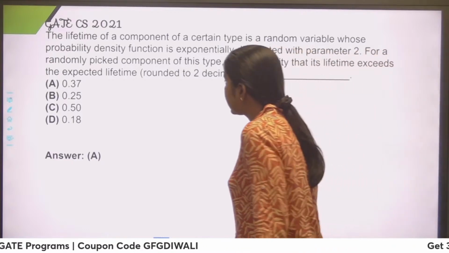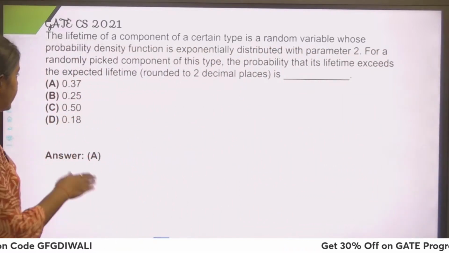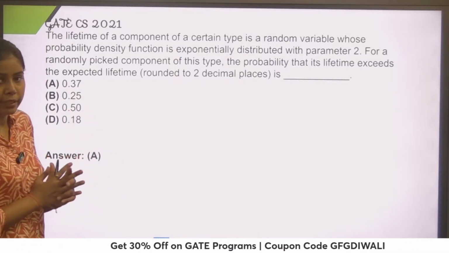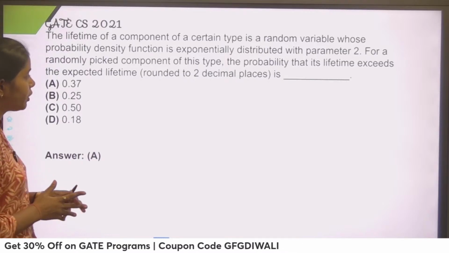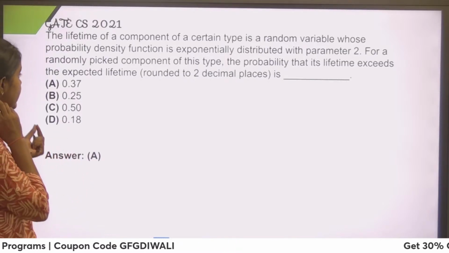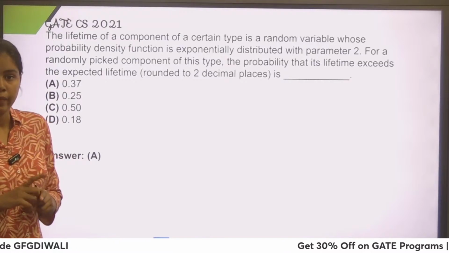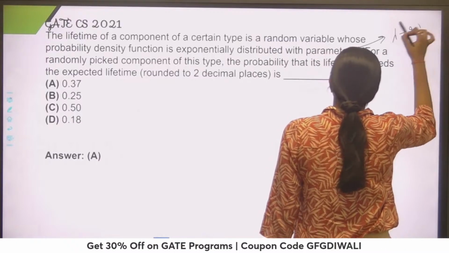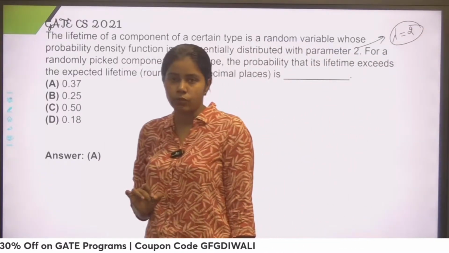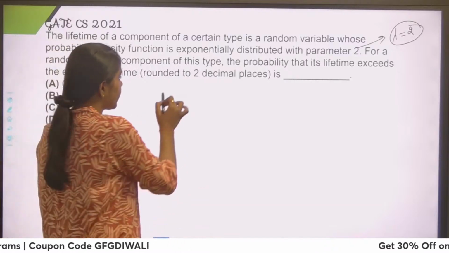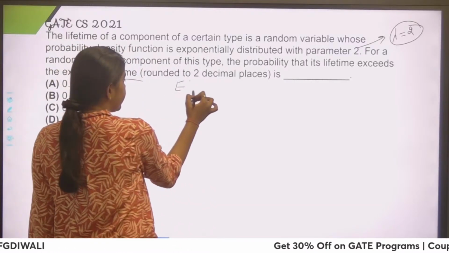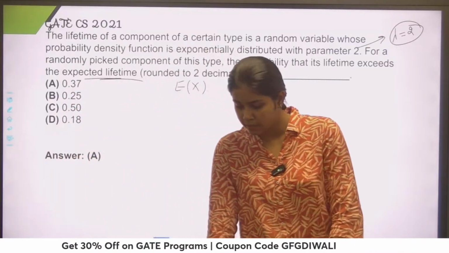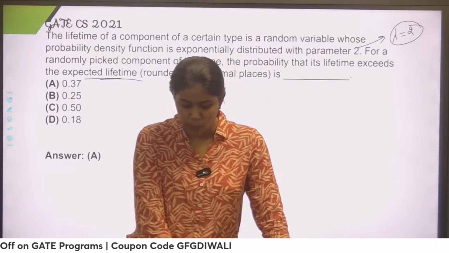So guys, it says that the lifetime of a component of a certain type is a random variable whose probability density function is exponentially distributed with parameter 2. For a randomly picked component of this type, the probability that its lifetime exceeds the expected lifetime is, right? So I need to find out that. If you remember, we have a parameter lambda equals 2 in our exponential distribution, right? We take the parameter lambda. Now the expectation value, because they are asking for expected lifetime, expectation in exponential distribution. Yes, this is a question of exponential distribution, right?